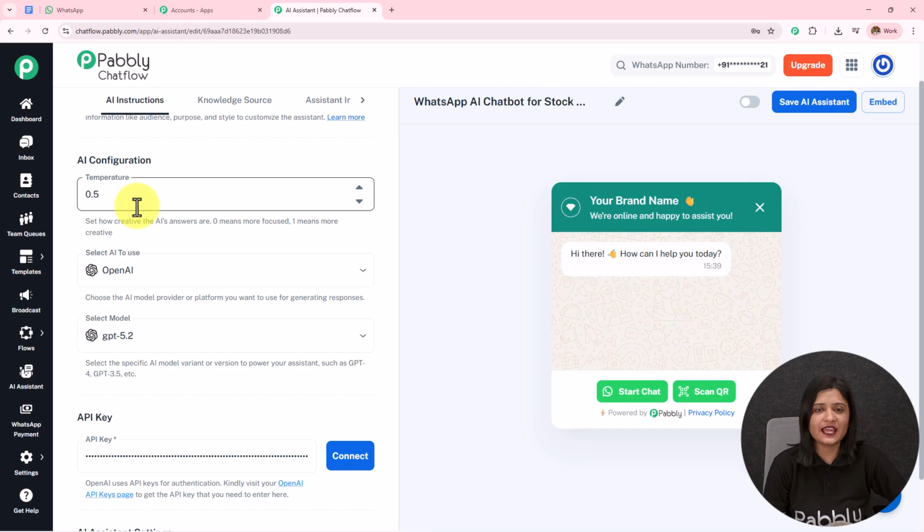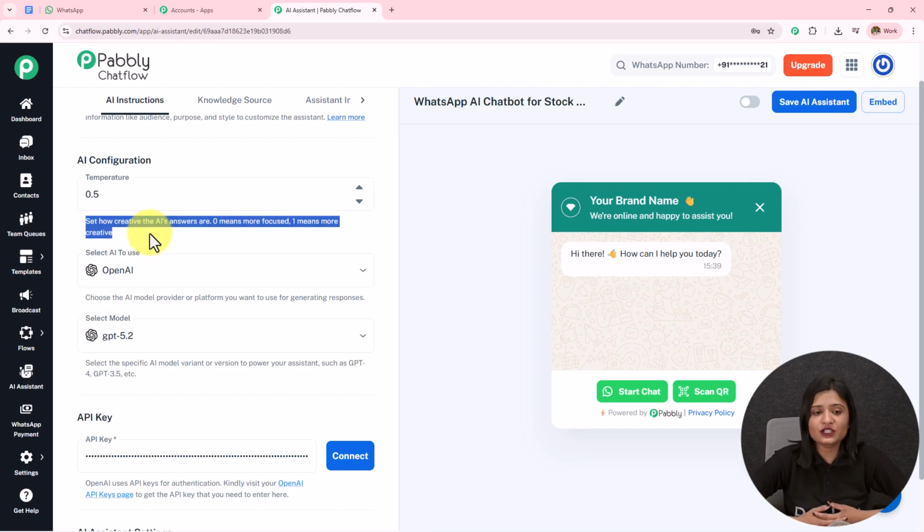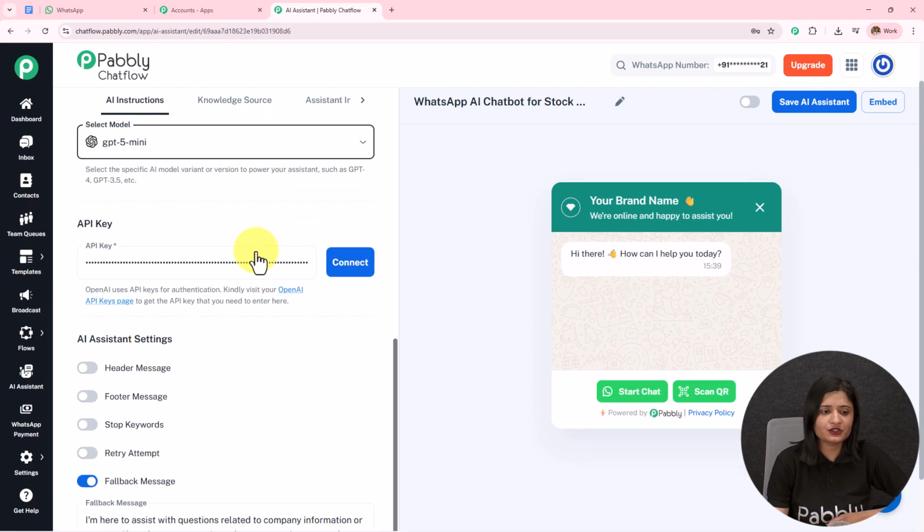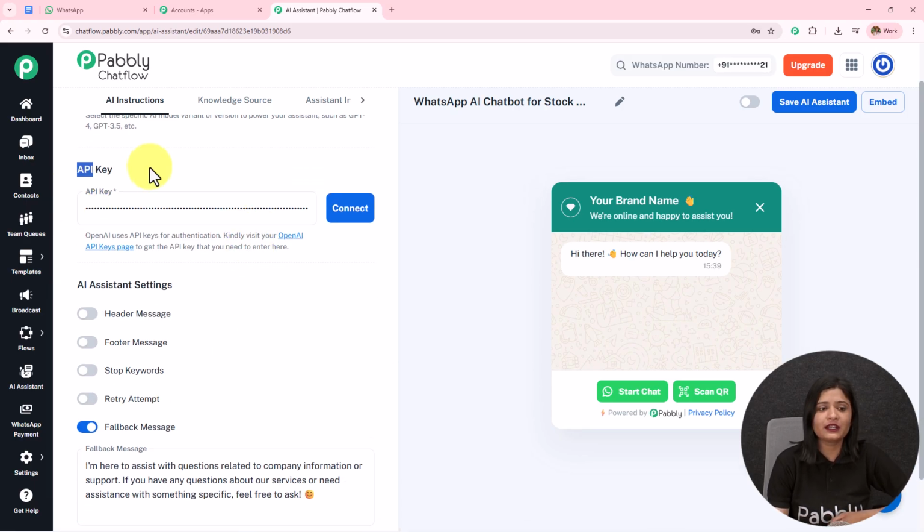And then we have this AI configuration next. Set how creative the AI answers are. 0 means more focused, 1 means more creative. So if I go from 0 to 1, the creativity of how this AI is answering will enhance. I'm going to keep it as 0.7. The AI to use will be OpenAI, and then I have to select the model. You can select the model according to your choice and preference, after which you have to enter the API key.